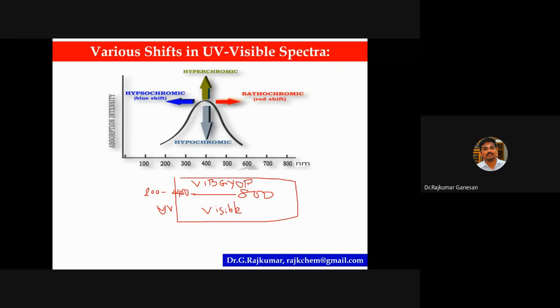Then look at this red, R. It has a higher lambda max value. It has a longer wavelength. So if the lambda max value is increased to the right side, it is known as redshift. For red, look at the lambda max value, it is around 800 nanometer. So it is known as a redshift. So you can simply remember BR.